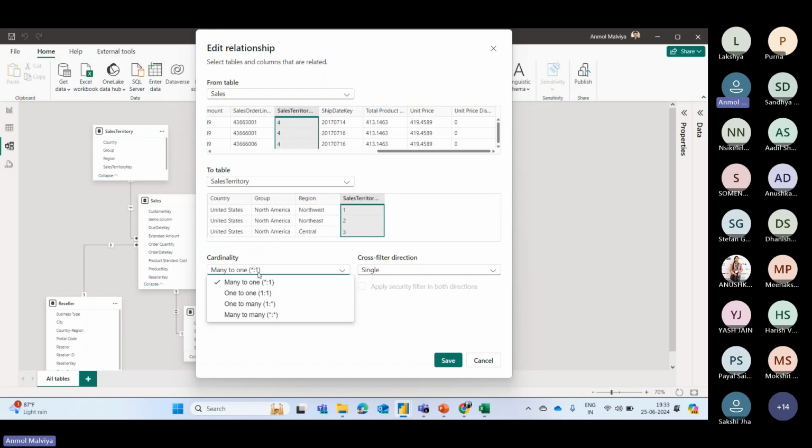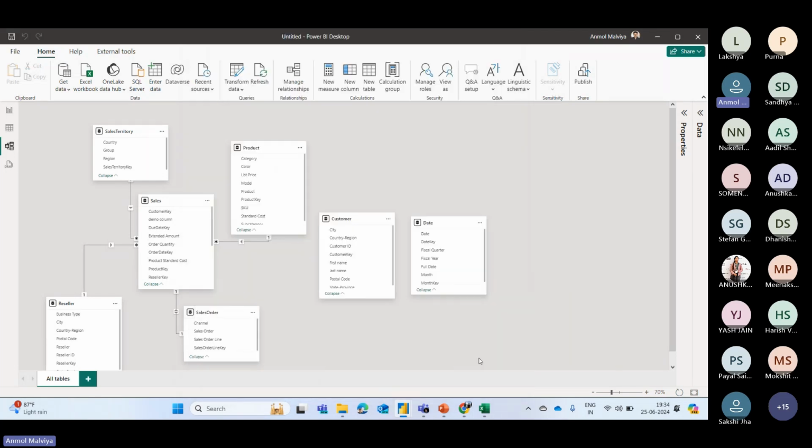You all are familiar with this. This is like we want to create one to one or one to many, many to many, or many to one relationship. Then we can set the direction to be single or both. We want to filter the data in the single direction, or we want to in both directions. So in this way, we can create the relationship. You can also create a relationship by simply dragging and dropping the column.